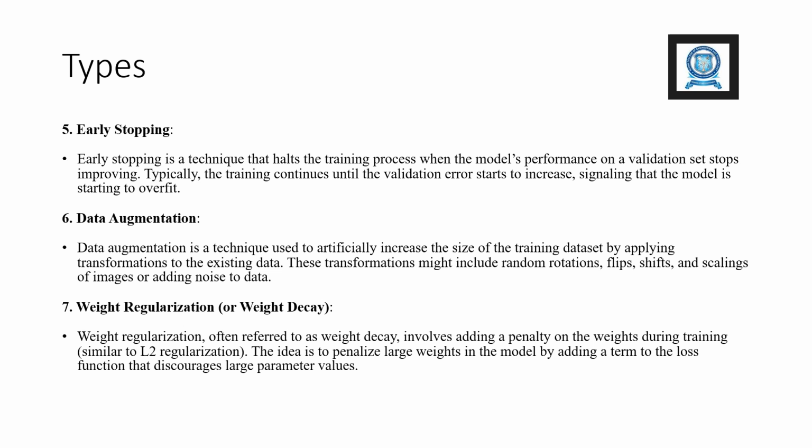Number 7, weight regularization or weight decay. Weight regularization is often referred to as weight decay. It involves adding a penalty on the weights during training. The idea is to penalize large weights in the model by adding a term to the loss function that discourages large parameter values.